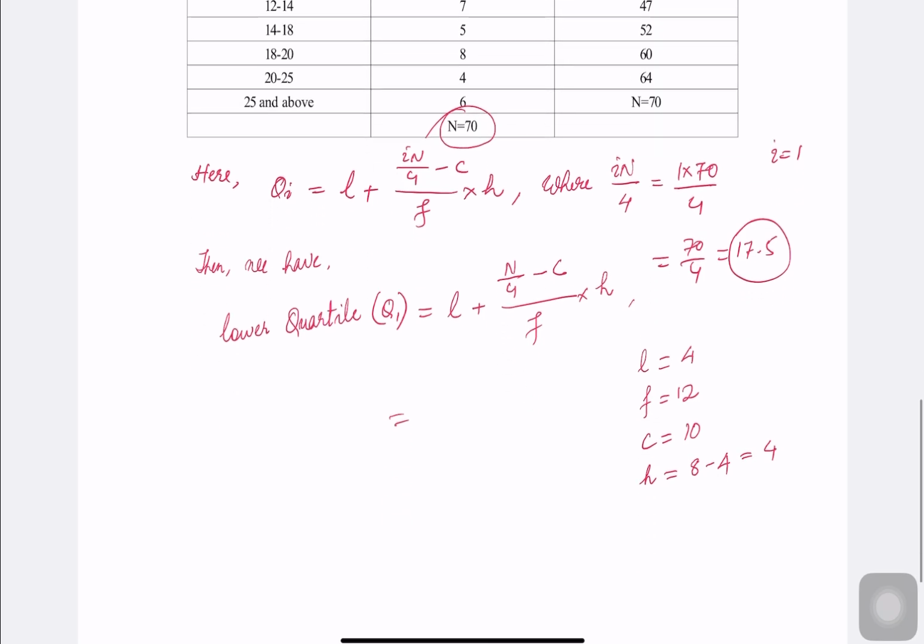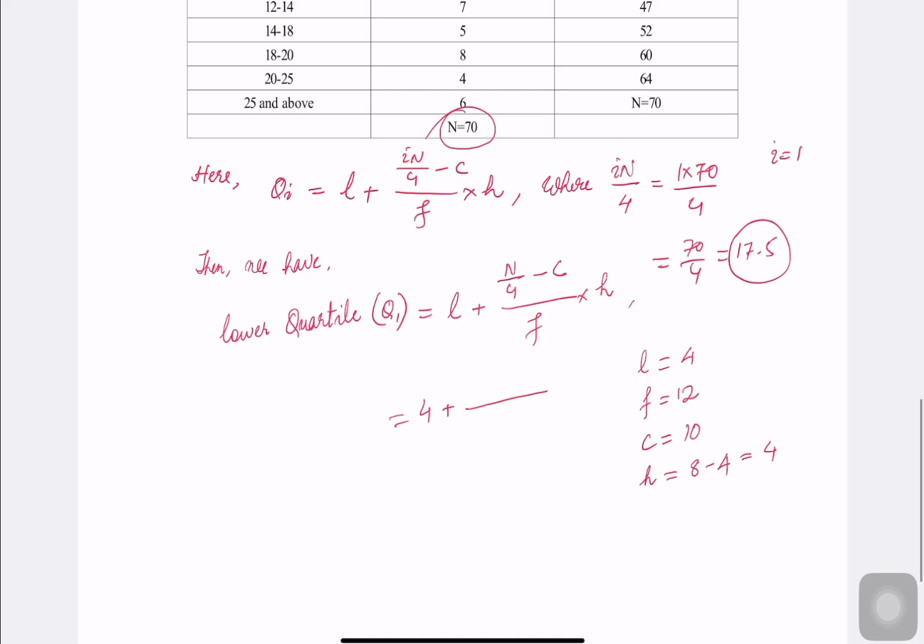Let us substitute all the values. 4 plus, here we have 17.5 minus C. What is our C? 10, divided by F, which is 12, into, what is our H? 4. So 4 and 12 can be cancelled. We have here 4 plus (17.5 minus 10 is 7.5) divided by 3.